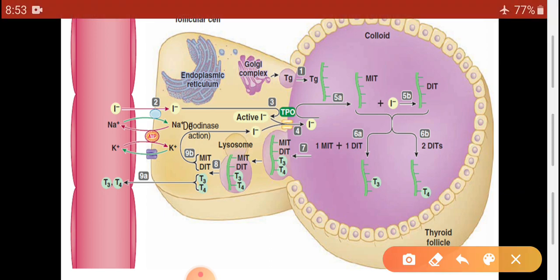So here T3 and T4 are transported into the cytoplasm of the follicular cell by endocytosis.